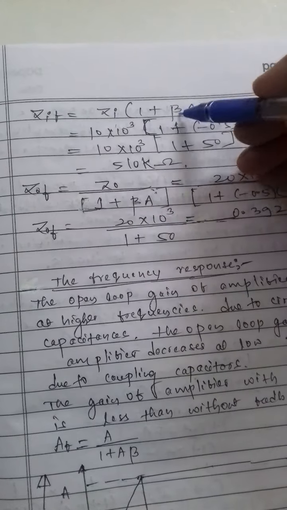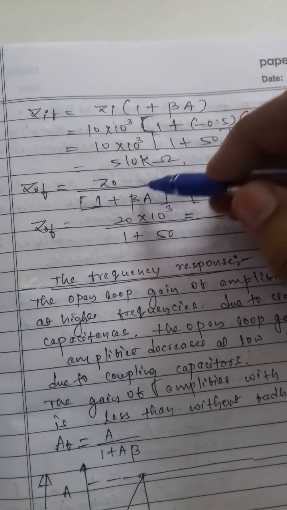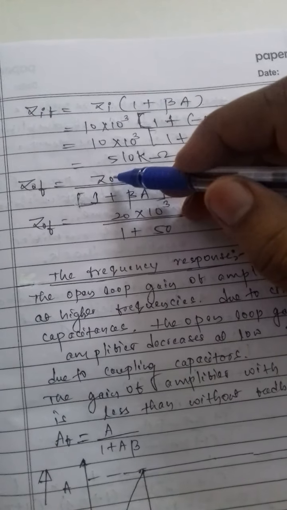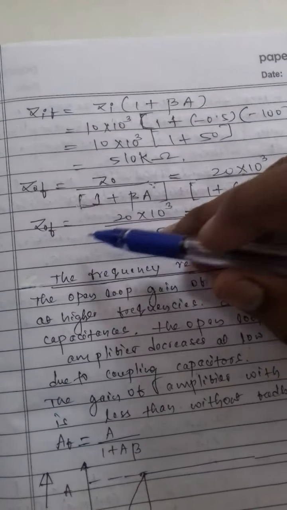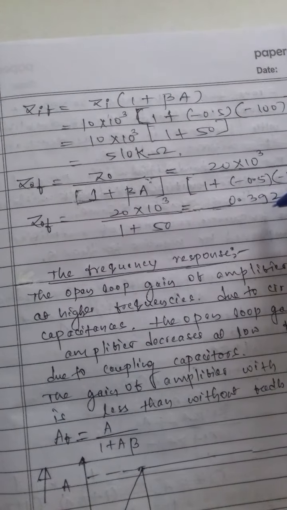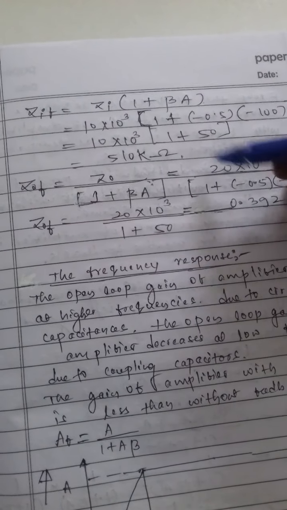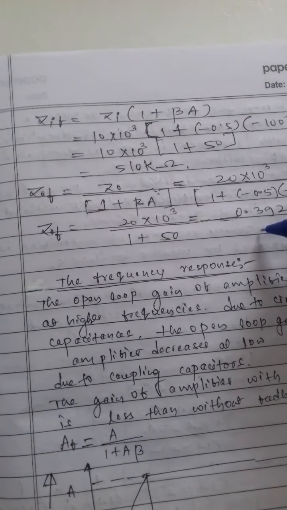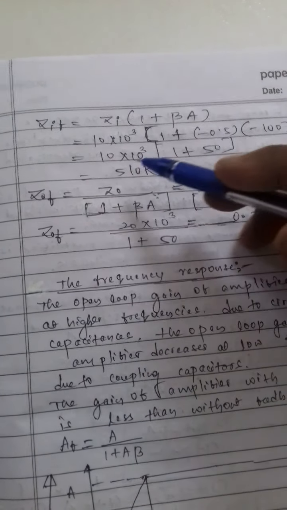Now the input impedance with feedback is Zi into bracket of 1 plus beta A, equal to 510 kiloohms, and the output impedance with feedback is Z0 upon 1 plus beta A, equal to 0.392, so that the input impedance is high and the output impedance is low.